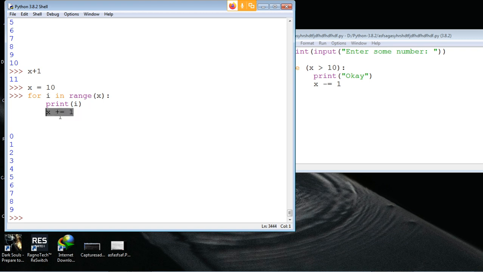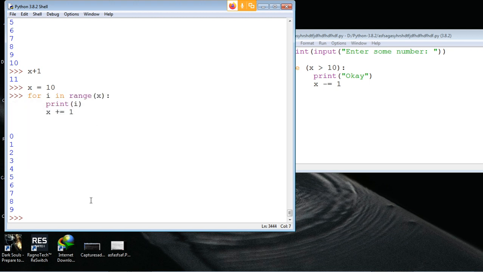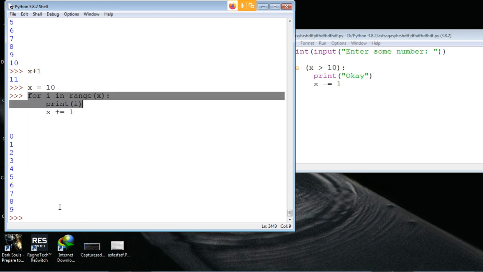No, actually x equals i plus 1. If you do that, it doesn't change anything. It won't work. See, it doesn't work. I think I understood why.